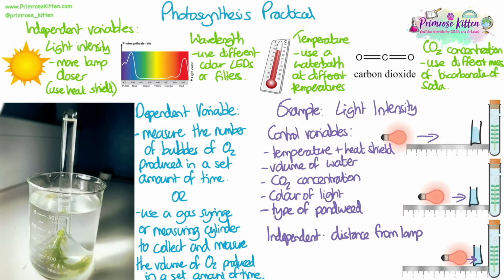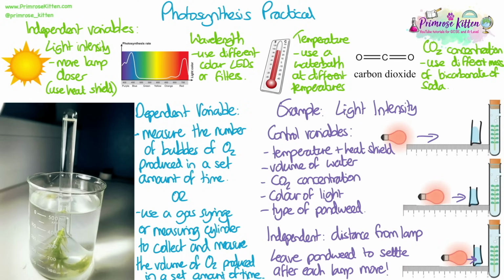My independent variable then is my distance from the lamp. As we move the bulb closer to our pondweed, the light intensity will increase. So we start far away, we measure the amount of bubbles produced in a set amount of time, then we move the bulb closer, we can use a ruler to measure the distance, and leave the pondweed to settle for a small amount of time, at least 5 or 10 minutes, so that the rate of photosynthesis has time to change, if it's going to change.